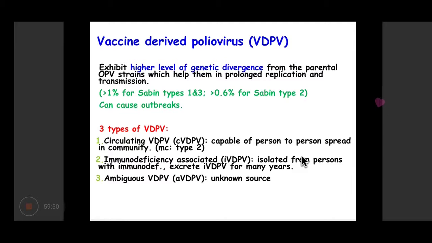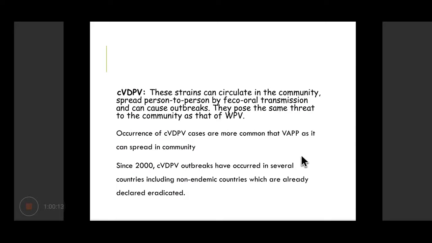and this type is most commonly caused by type 2, and hence there was a switch from trivalent to bivalent OPV, removing type 2 from the OPV. Then another type is immunodeficiency associated VDPV, which is seen in patients with immunodeficiency who have received OPV, and ambiguous, from unknown source.